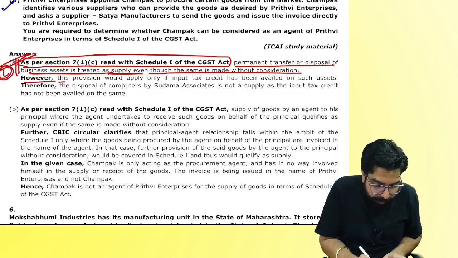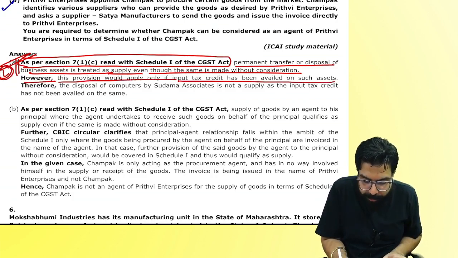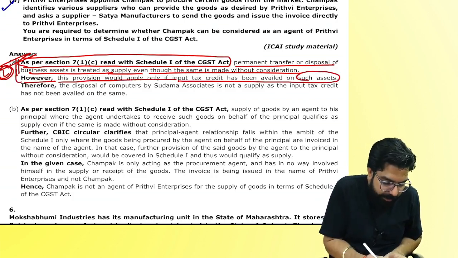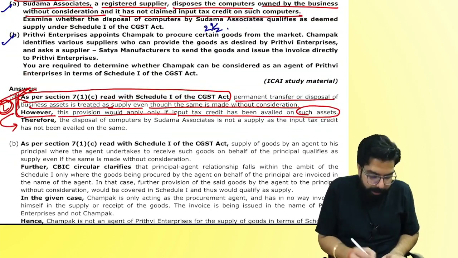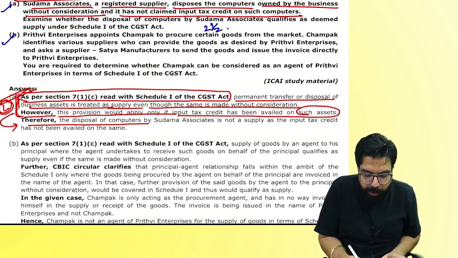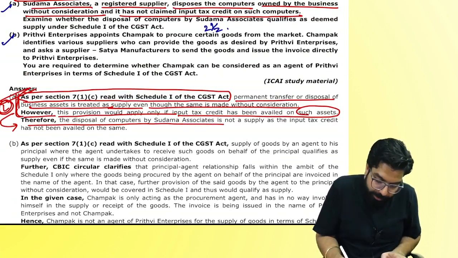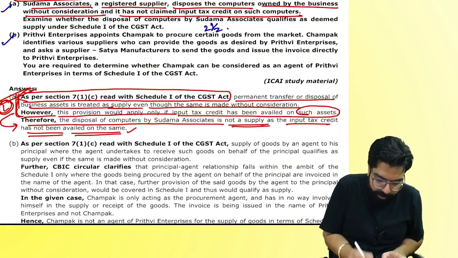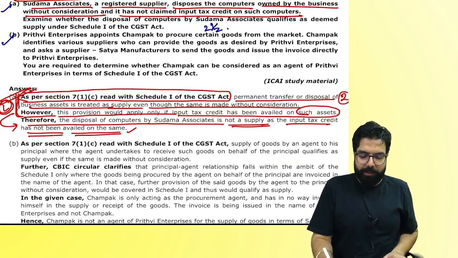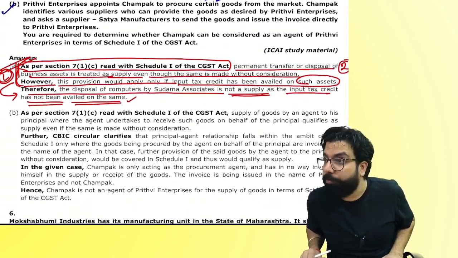However, this provision would apply only if ITC has been availed on such asset. Is it the law till here? Then they gave their conclusion. Disposal of the computer by Sudama Associate is not a supply as ITC has not been availed on the computer. Two-mark answer. Story over. Can we go ahead, everyone? Next.